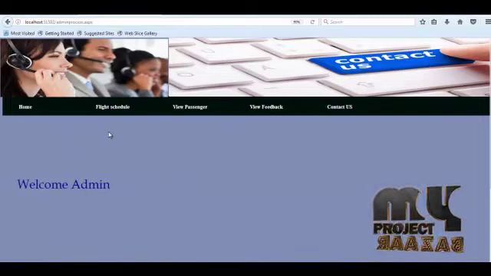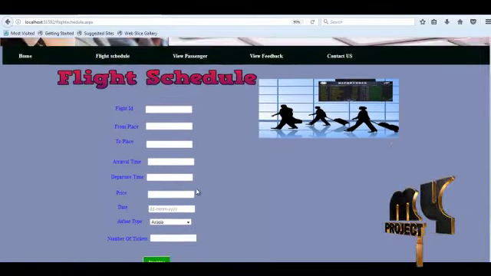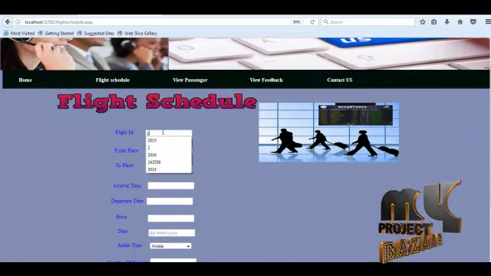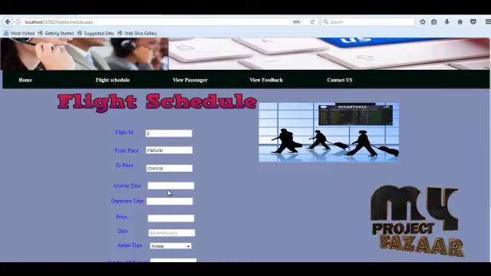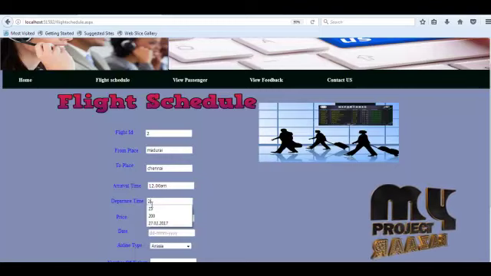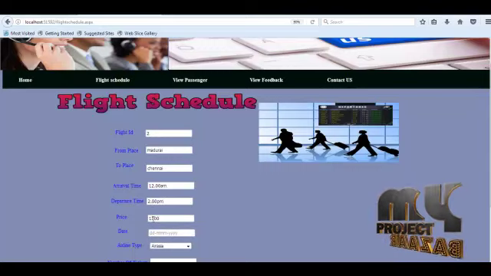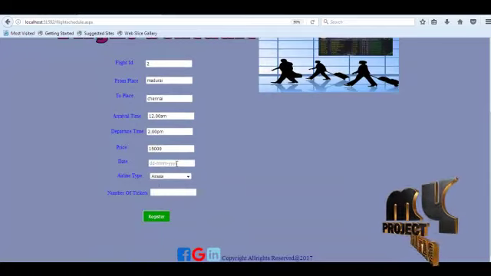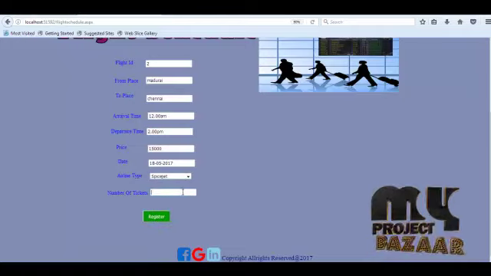Now the admin wants to schedule a flight. When clicking the flight schedule navigation link, this page opens. Here the admin puts flight ID, from place to place, arrival time, departure time, price details, date of flight, type of airlines and number of tickets.